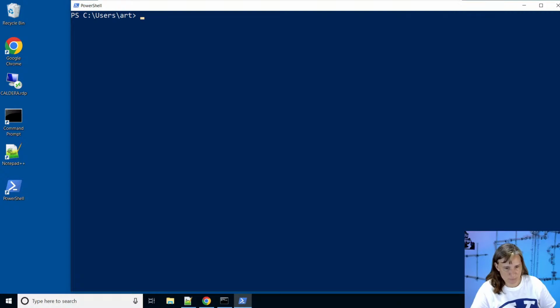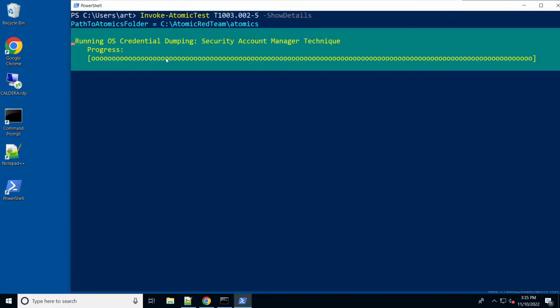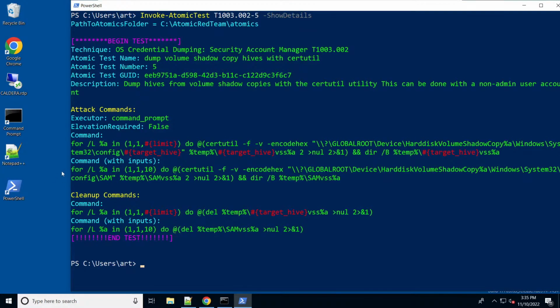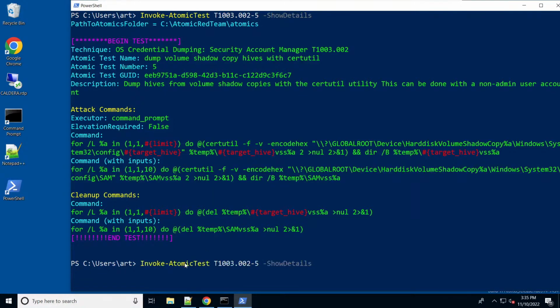So I'll turn off my camera for a bit. And now we're going to run this test. Right now I'm just showing the details again. So when we run this test, it's going to run this command for us. So let's go ahead and run it. We just need to take off the show details, and I'll run this test number 5, making a copy of the SAM in the temp directory for us.